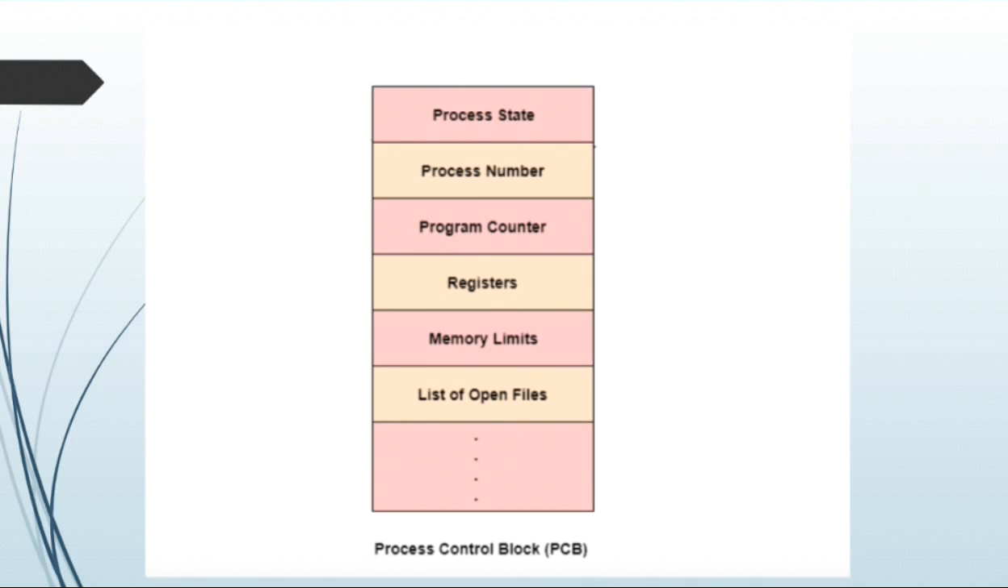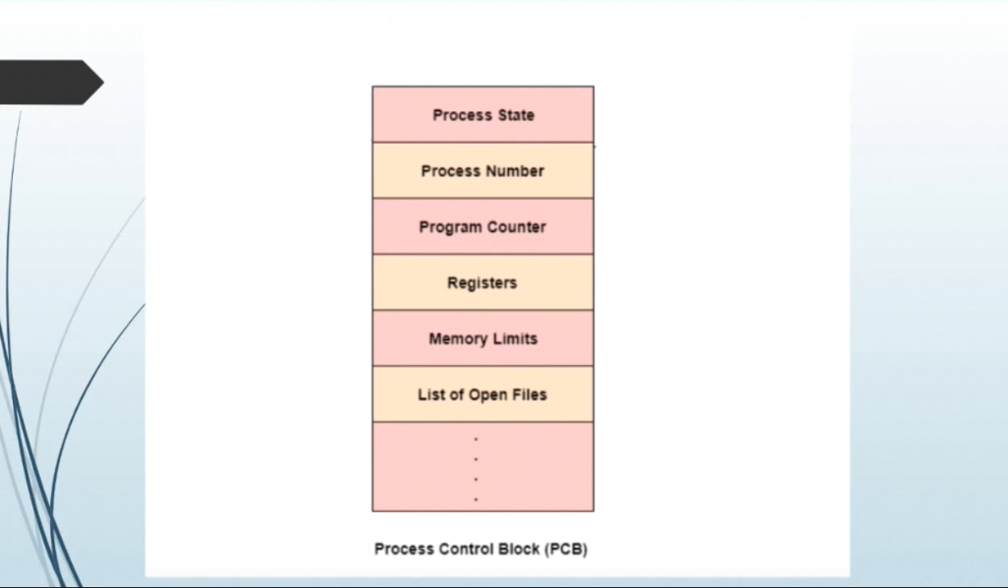This is the diagram. First is the process state. Process state specifies the state of the process, that is new, ready, running, waiting or terminated. Next one is the process number. This shows the number of a particular process.